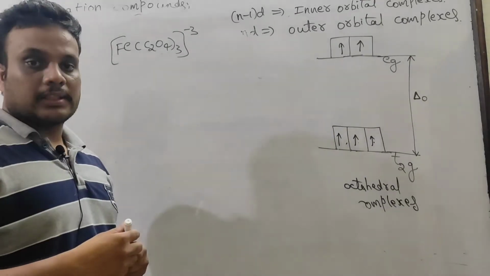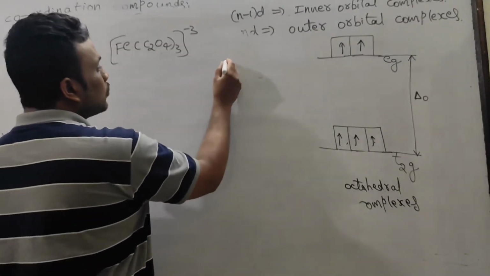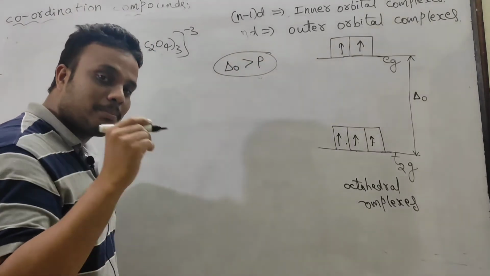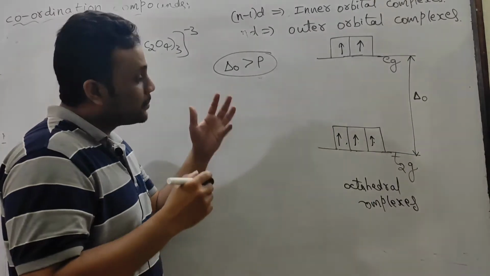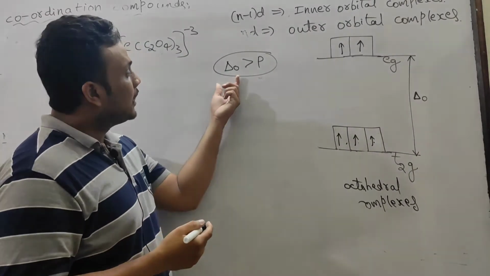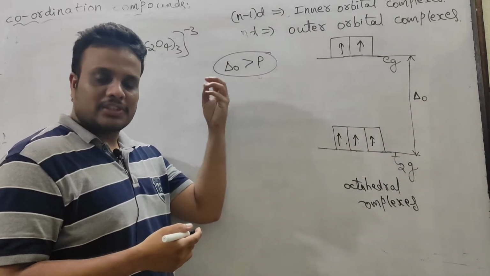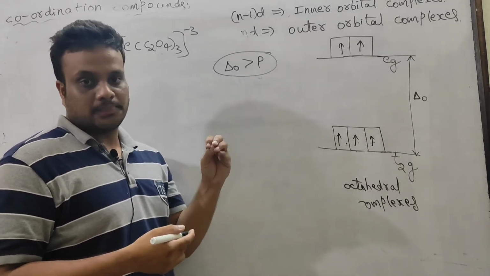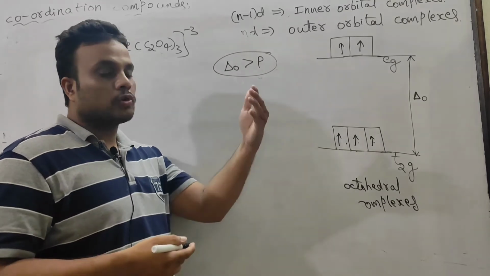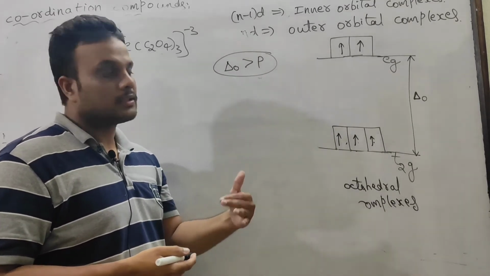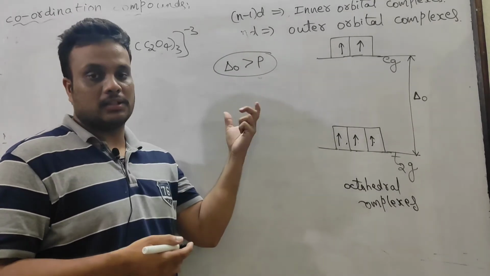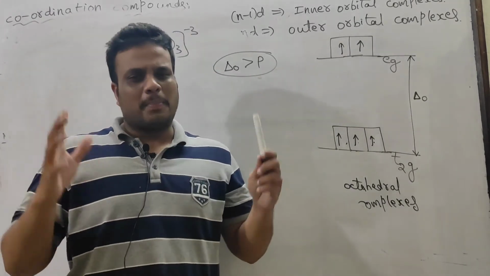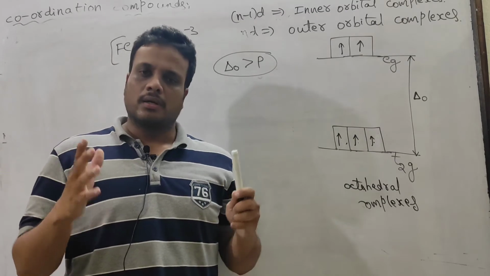To solve this question, for convenience, in the question paper Δ₀ is greater than P. This condition was mentioned. It means that when Δ₀ is greater than P, it is clear that the fourth electron enters the t2g set, because Δ₀ is large, so the fourth electron has to enter the t2g set. So that is a kind of hint. Such kind of information will be given. You don't need to panic about this particular question.